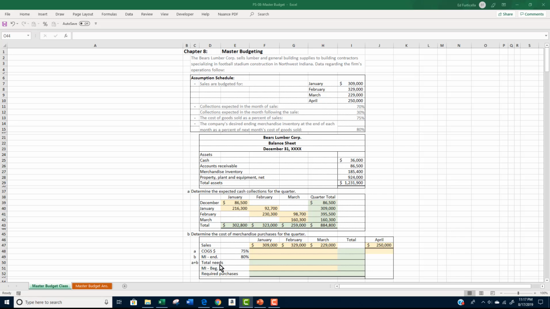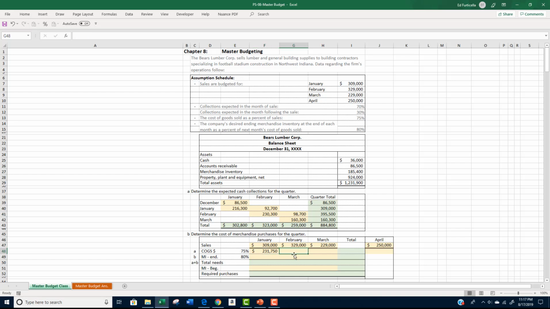The determination of the required purchases for January starts with budgeted sales of $309,000. To get our cost of goods sold, we multiply the $309,000 of sales by the 75% assumption, the result of which is $231,750. We do the same calculations for February, March, and April.